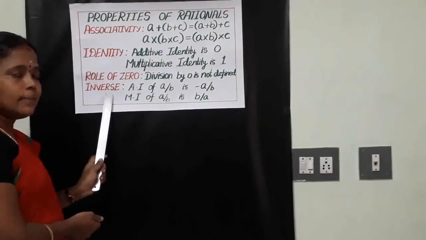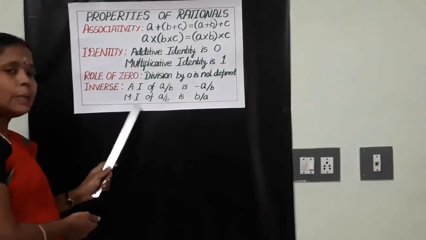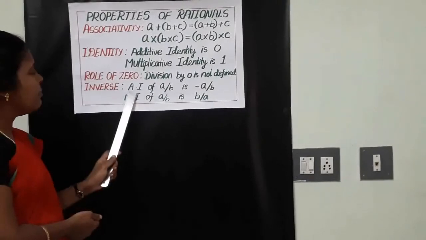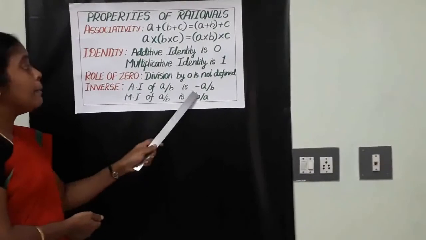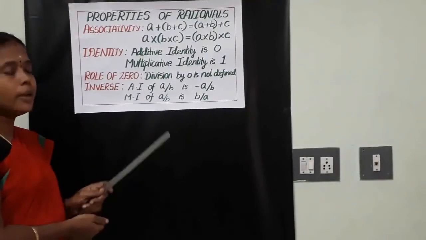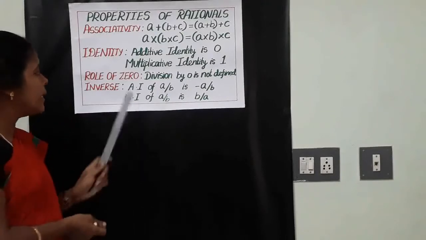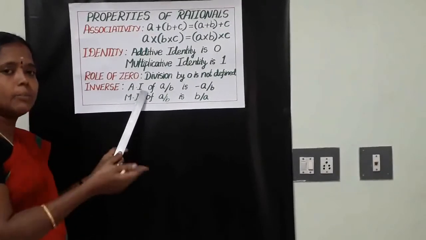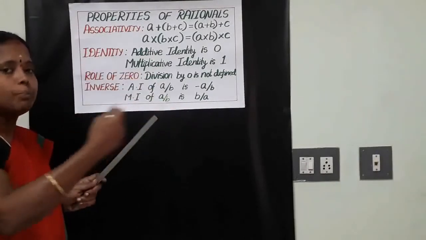Come to the last property, inverse. Here also there are two categories: additive inverse and multiplicative inverse. The additive inverse of any rational number a by b is minus a by b. The other name for additive inverse is negative number. That means opposite, so plus becomes minus.